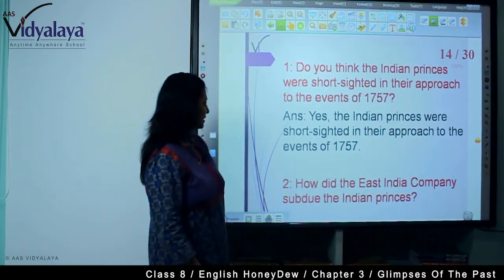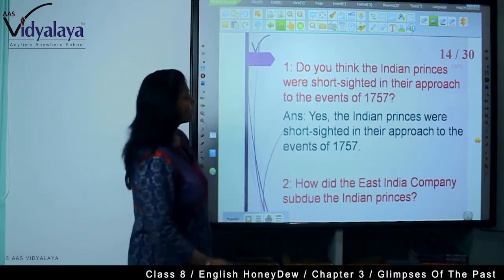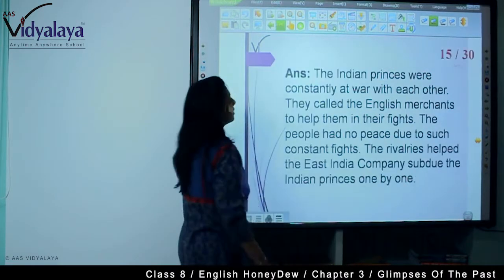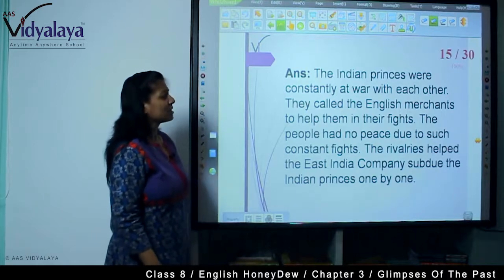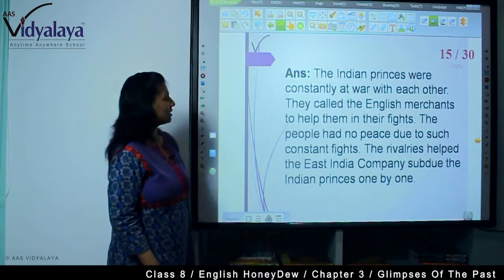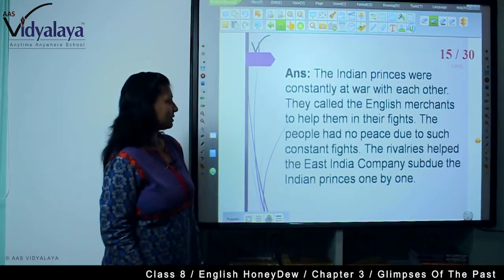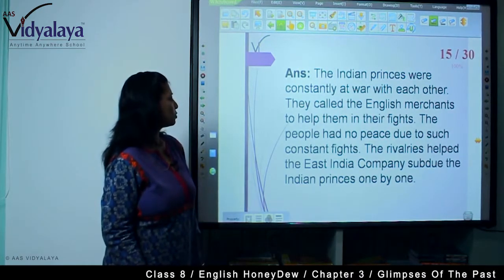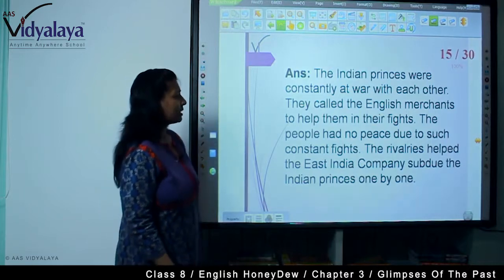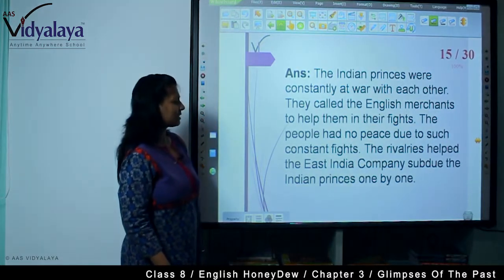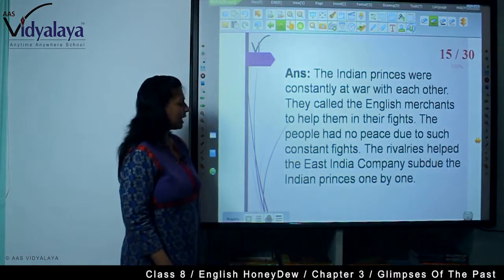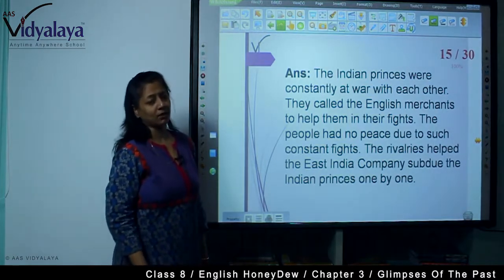So how did the East India Company subdue the Indian princes? The Indian princes were constantly at war with each other. They called the English merchants to help them in their fights. The people had no peace due to such constant fighting. The rivalries helped the East India Company subdue the Indian princes one by one.